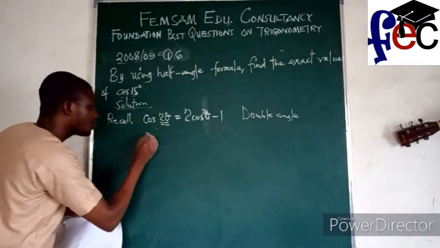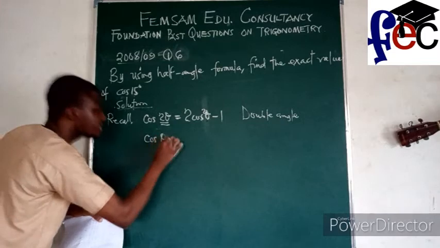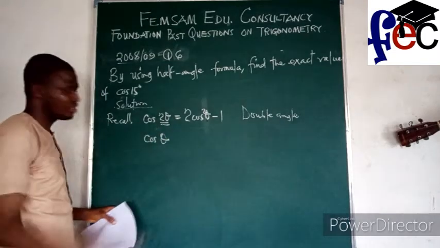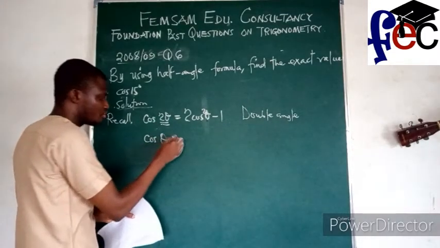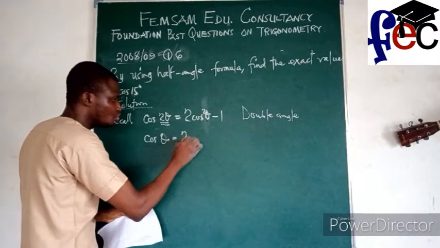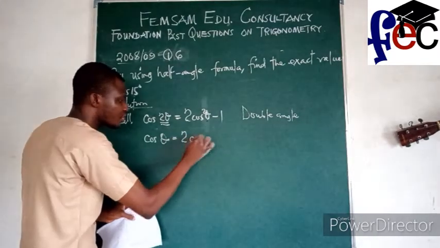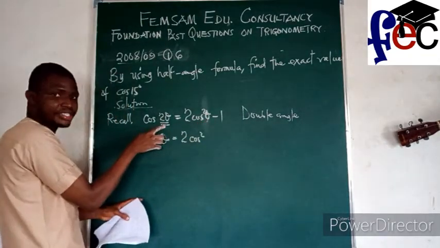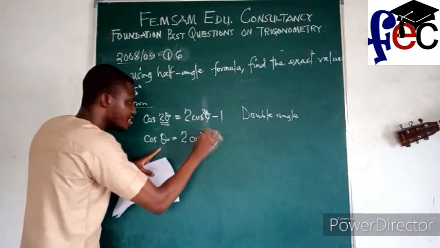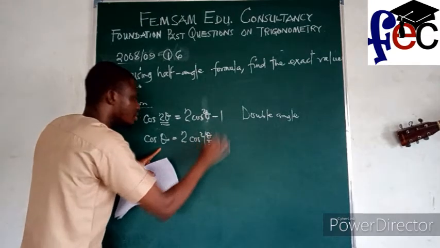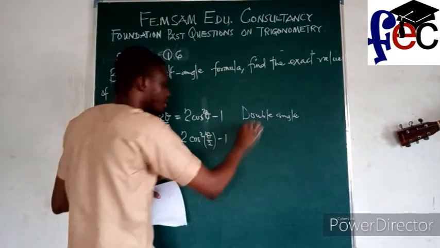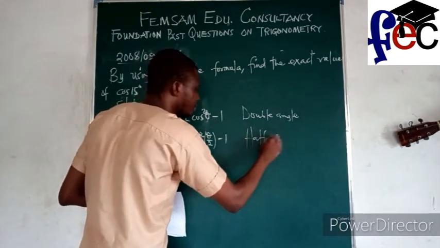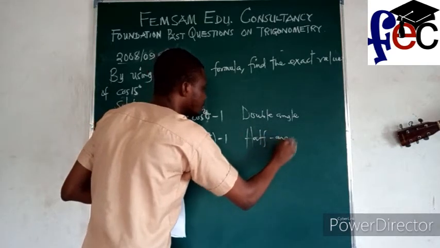So suppose I write this now as theta, instead of 2 theta, what do you notice? It will follow the same pattern, 2 cos square. This theta here is half of this, so definitely this one is going to be theta over 2, minus 1. This is where they call half angle coming from. Half angle.